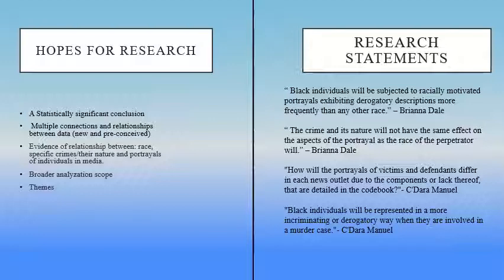After coding and entering data that we derive from the high-profile murder cases, we hope to find out whether there is a correlation between components used or not used in the news and the race of each main subject. The results we obtain from the SPSS coding will determine whether there are components present that show a greater significance than others. This will determine whether or not there are themes in the way that people of different races are portrayed in the media.